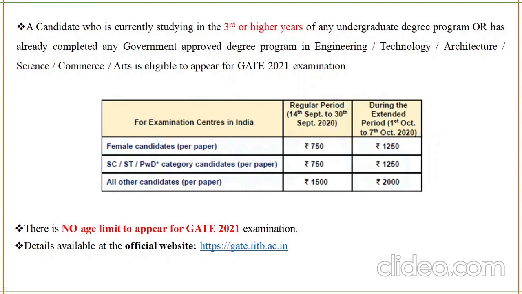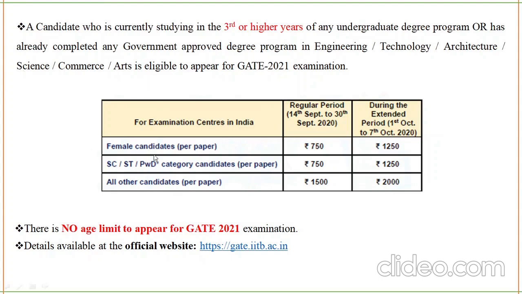The students who have already passed the examination, who have already graduated, can also appear for the exam. MTech students can also appear for the exam. So there is no age limit for appearing in the GATE 2021 examination. The minimum eligibility is that the student should be in 3rd year or higher years. Undergraduate students can apply. Postgrad students can also apply for the GATE examination.